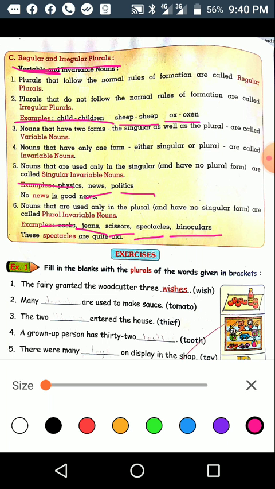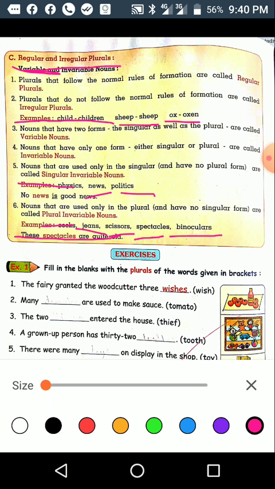These spectacles are quite old. This is the sentence. Okay. Now I hope you understood this grammar topic. Let's see the given examples in the exercises.